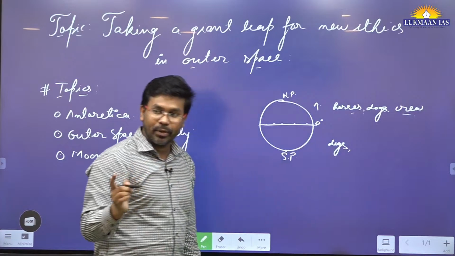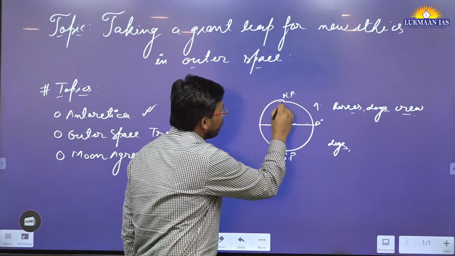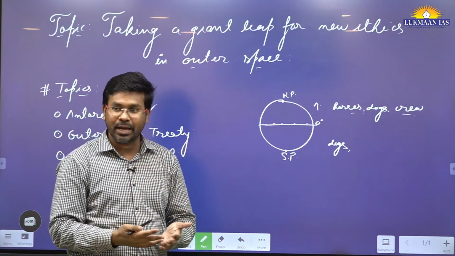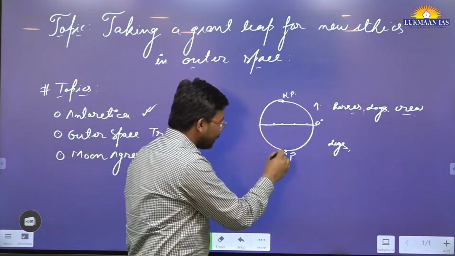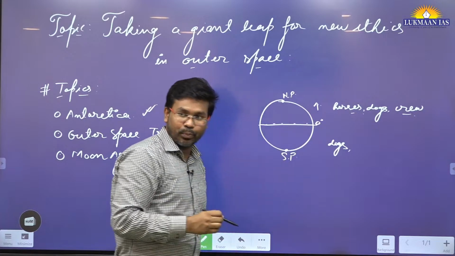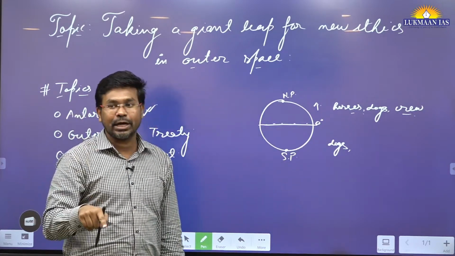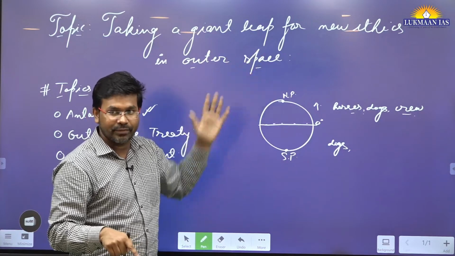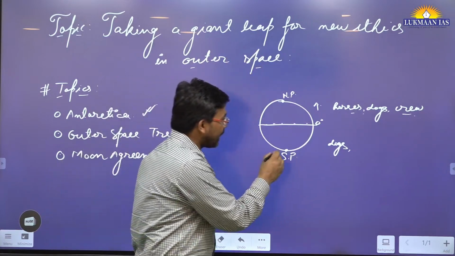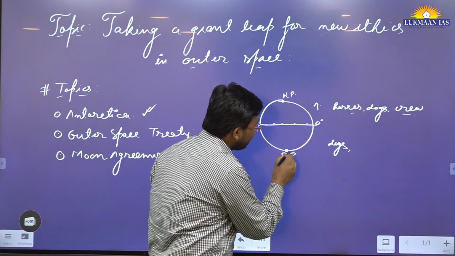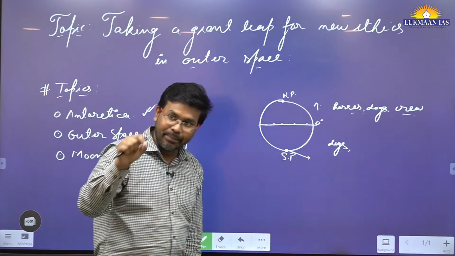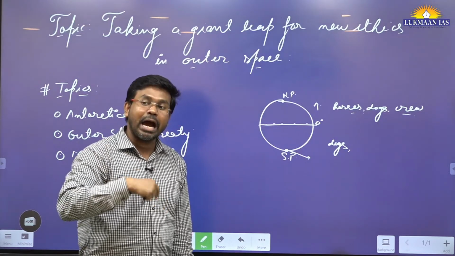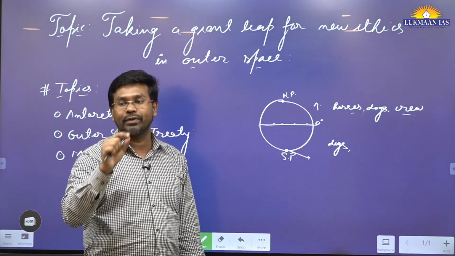So these two people wanted to visit the North Pole and South Pole respectively, and they knew about one another's plan also. The person who wanted to visit the South Pole reached it 5 days before the other person visited the North Pole. So he reached 5 days earlier. After visiting the South Pole, he named that particular location in the South Pole after the name of the ruler of his country.